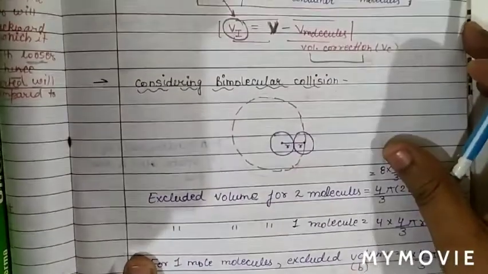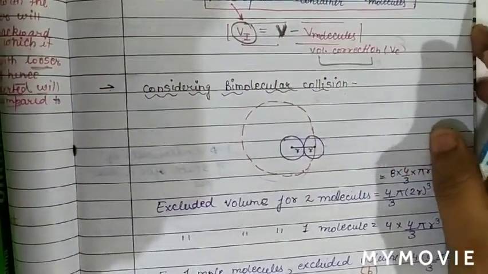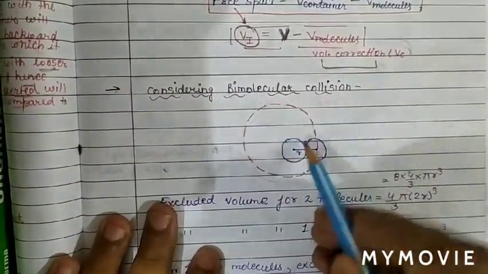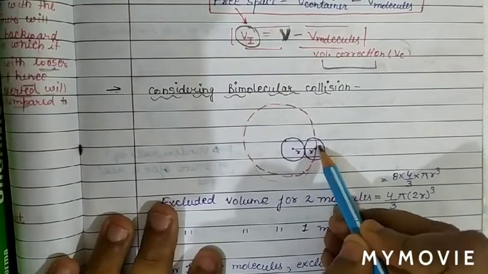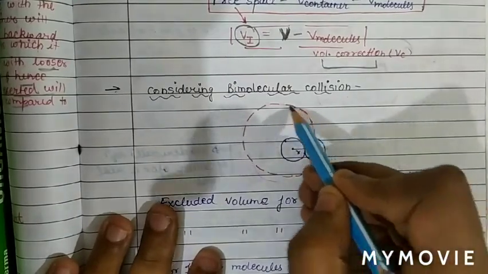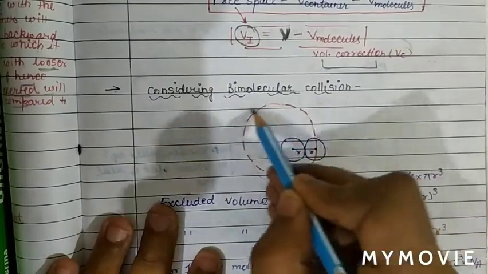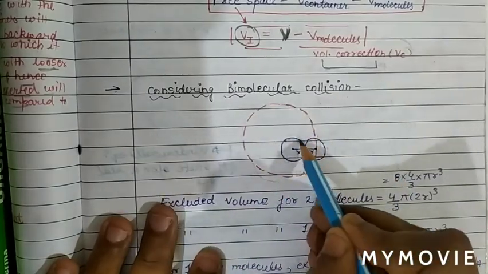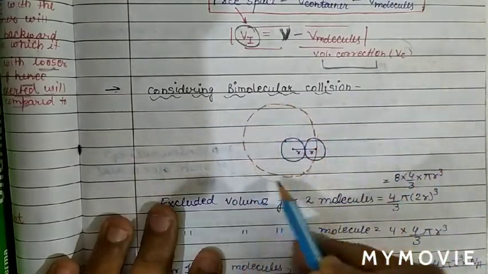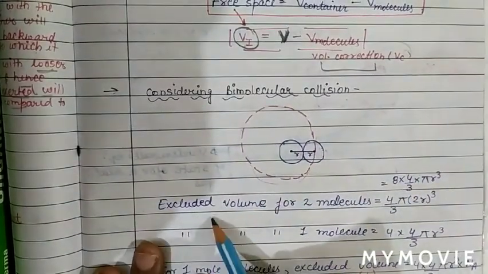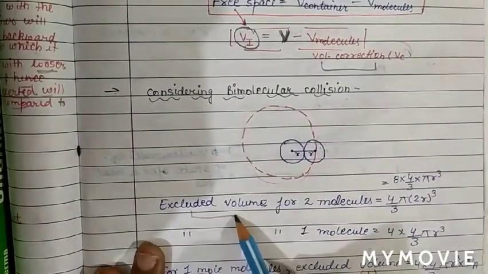Considering the volume correction term, consider a bimolecular collision. Two molecules, and one molecule is revolving around the other molecule like this. On the surface of the first molecule, the second molecule is revolving. Now we will take this volume as the excluded volume.